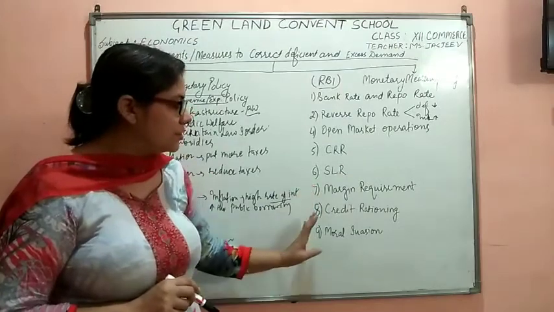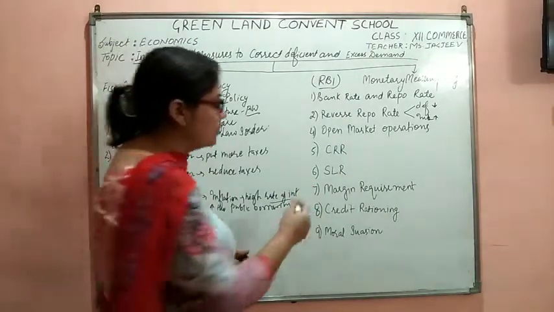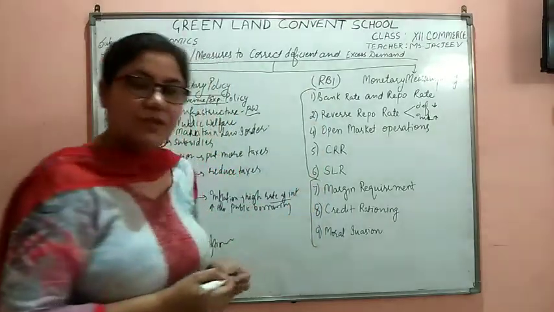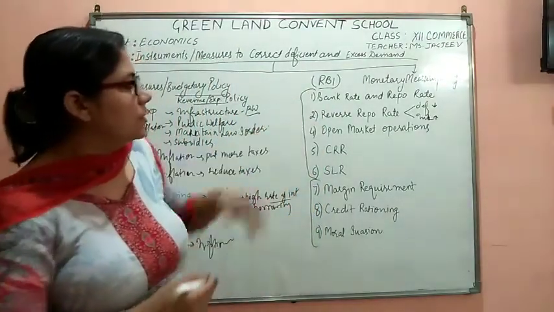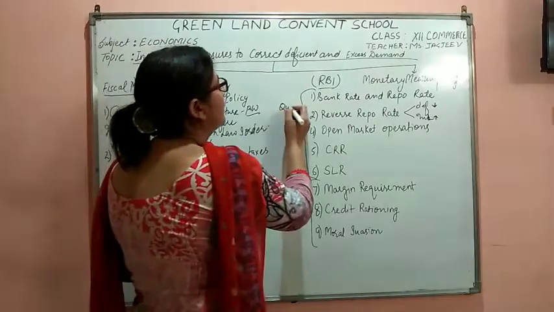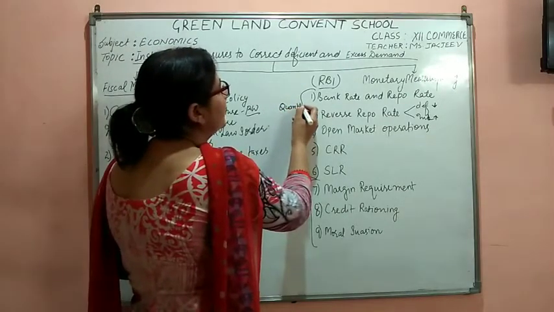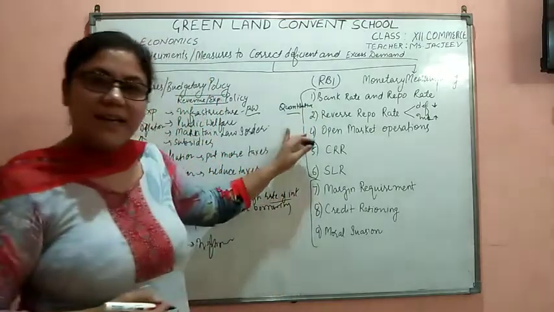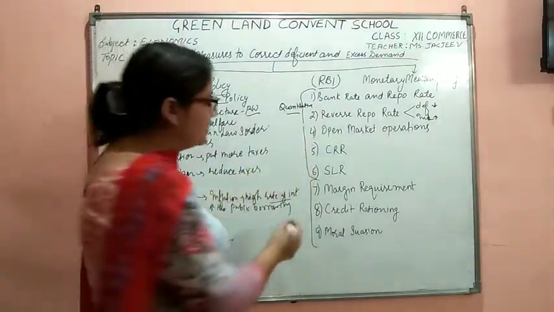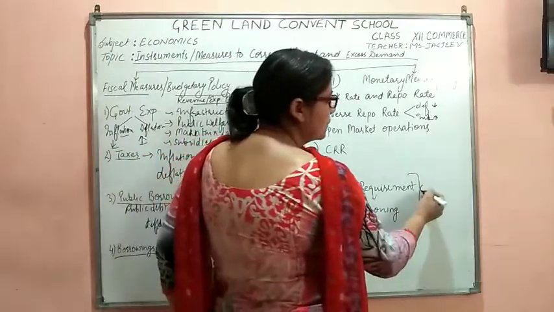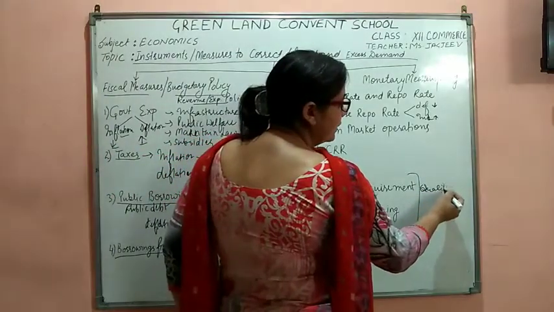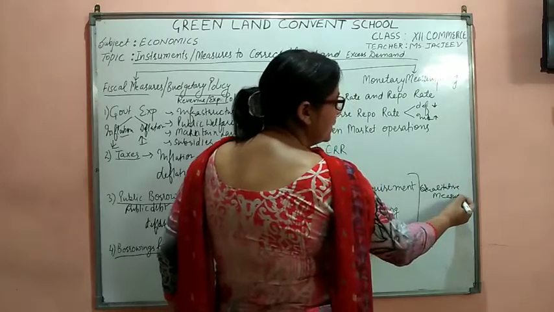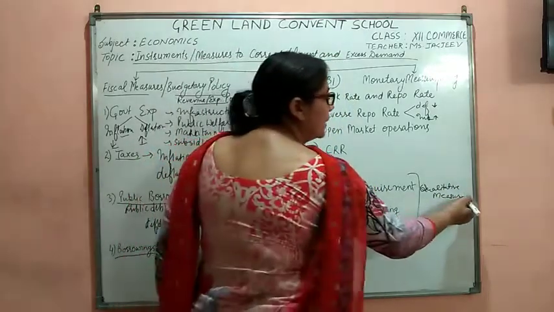Then we have margin requirement, credit rationing and moral suasion. These are the quantitative measures and these are the qualitative measures. Quantitative measures mean they are tackling the quantity. And qualitative measures mean they are tackling the quality of the loan.